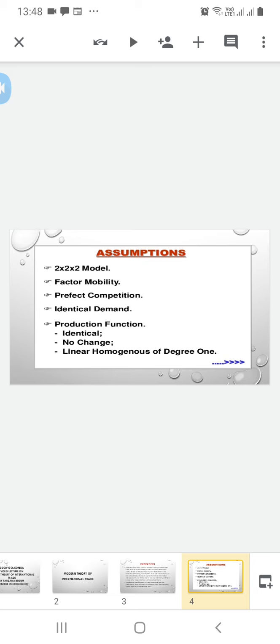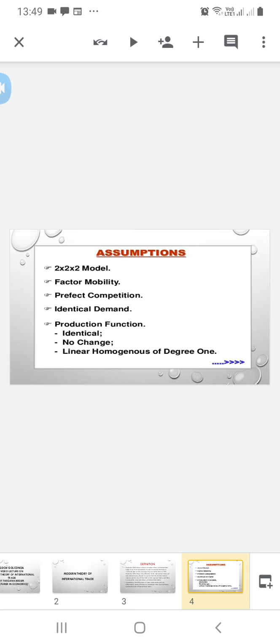There is perfect competition in the commodity as well as the factor market. There is full employment of resources. There are quantitative differences in factor endowment in different regions, but qualitatively they are homogeneous.